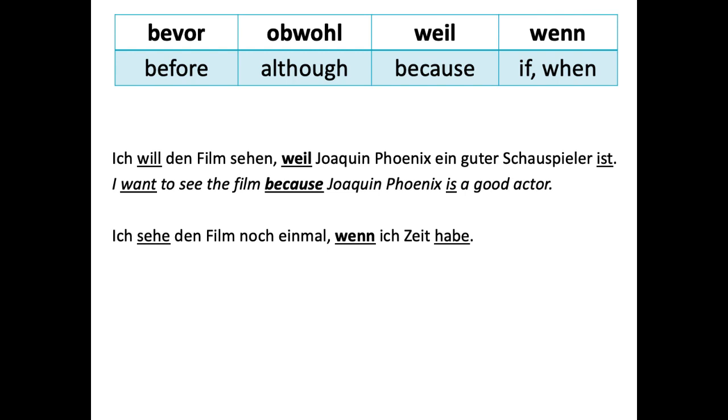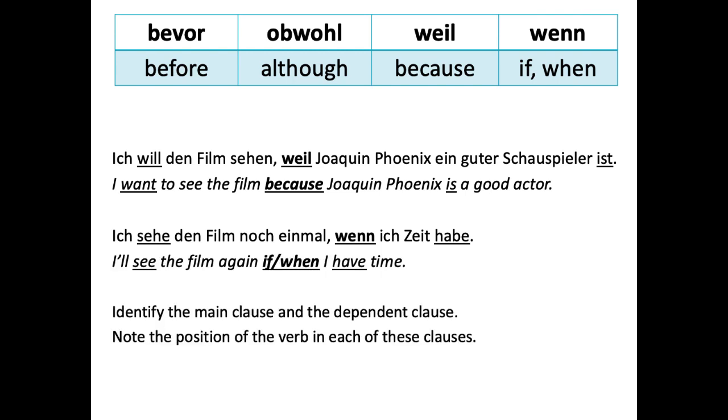Ich sehe den Film noch einmal, wenn ich Zeit habe. I'll see the film again if I have time. And so see how habe, the verb, is at the end. So we put it next to the subject. So, note the verb position in the main clause, second position, and then the dependent clause at the end of the clause. It's a verb kicker.